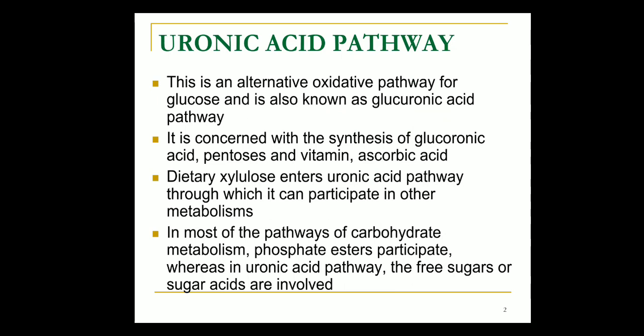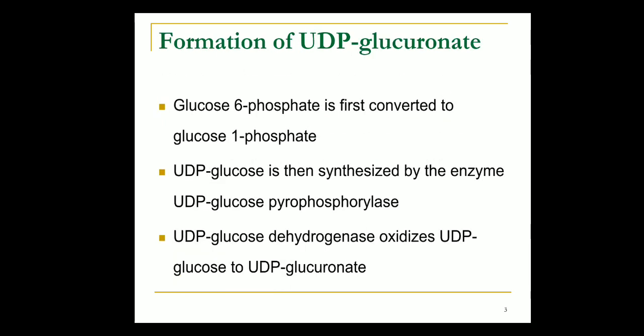And why is it important? We are concerned about this pathway because it is involved in synthesis of glucuronic acid, pentoses, and vitamin, especially vitamin C, ascorbic acid. So all this synthesis is done by the uronic acid pathway. Dietary xylulose will enter this pathway, which can participate in other metabolisms. In most of the pathways of carbohydrate metabolism, phosphate esters are participating, whereas in the uronic acid pathway, free sugars are involved.